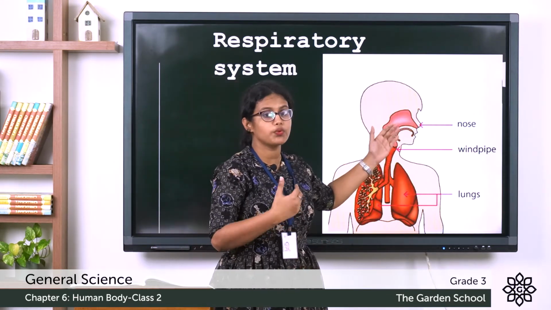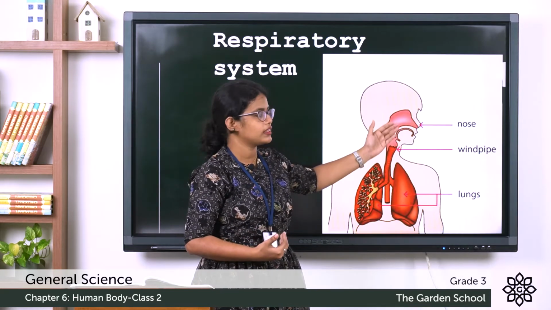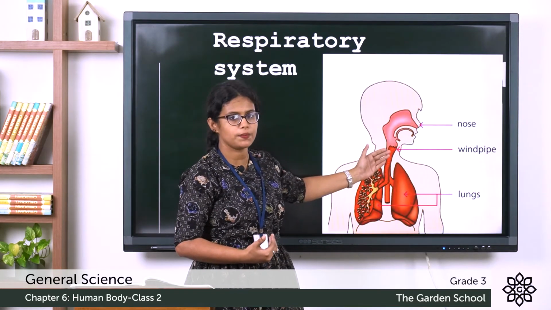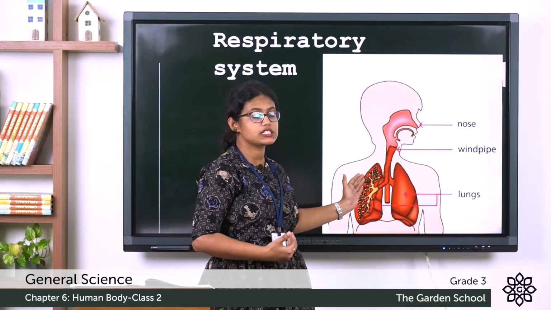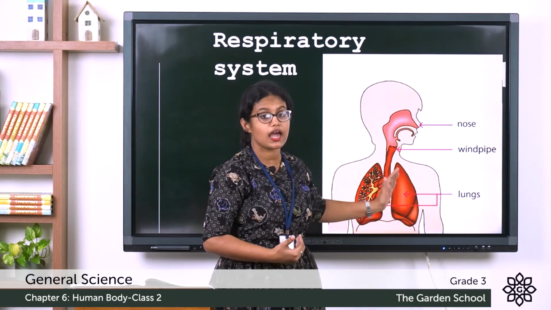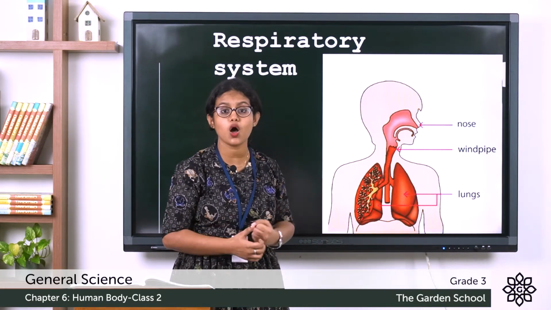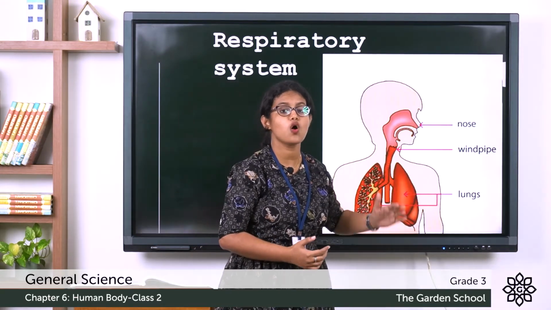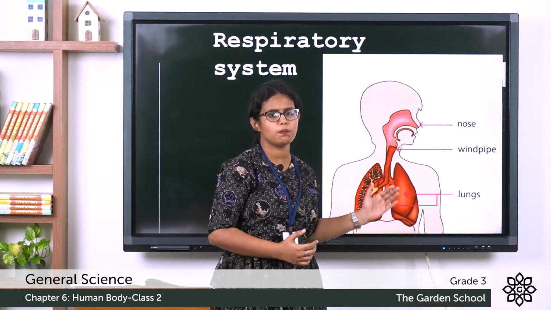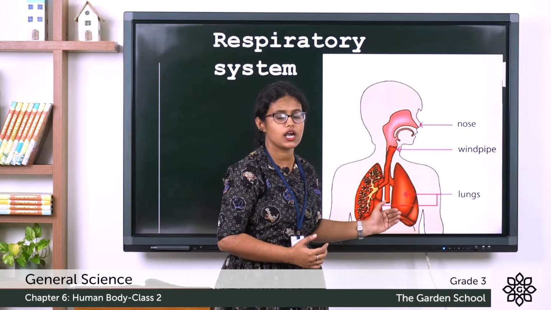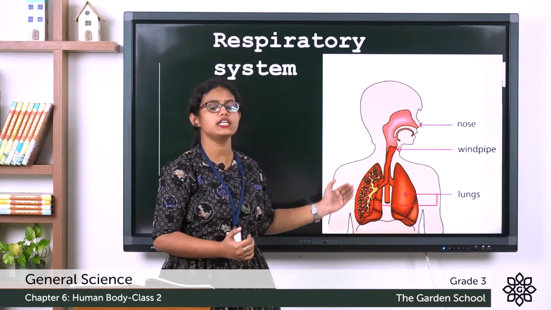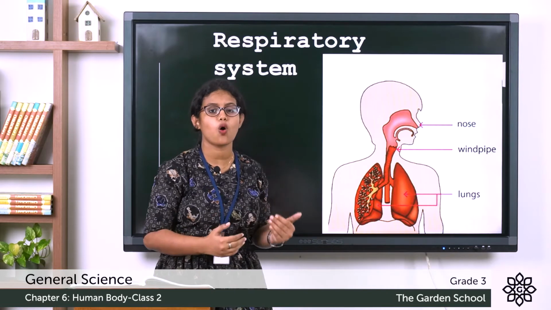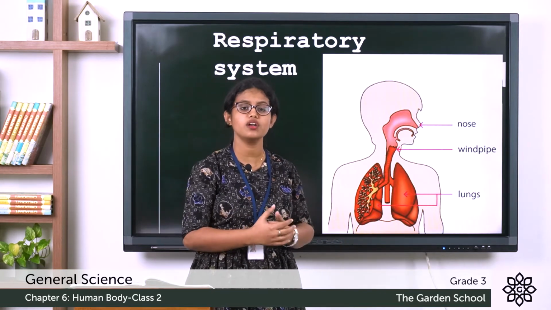We breathe in through our nose, the air enters the windpipe, then these tubes take air into the lungs and from there the blood absorbs it and carries it to all parts of your body. And likewise, the blood removes the carbon dioxide and all other waste out of your body.